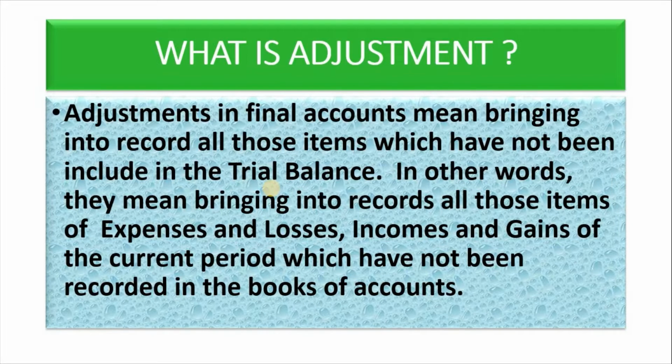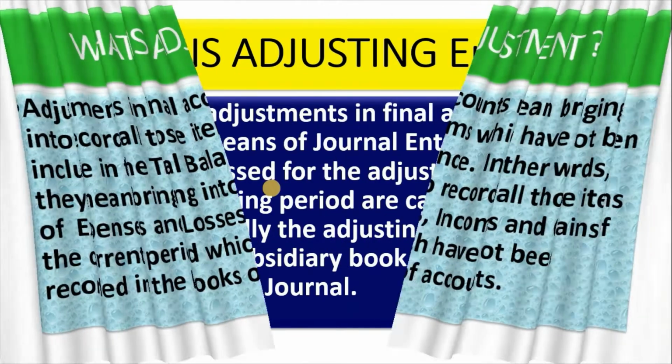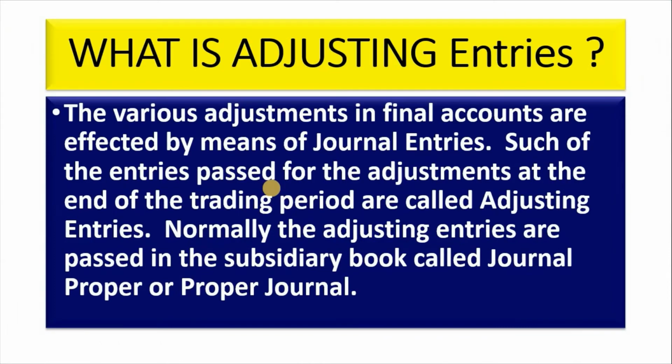In other words, they mean bringing into records all those items of expenses and losses, incomes and gains of the current period which have not been recorded in the books of accounts. That is called adjustments.